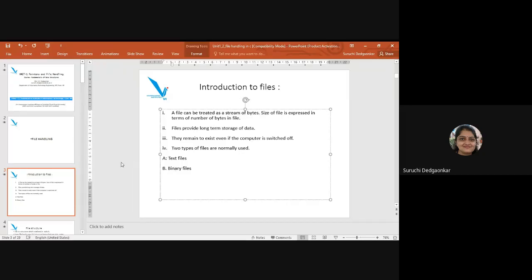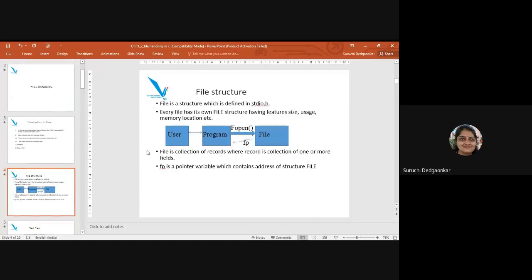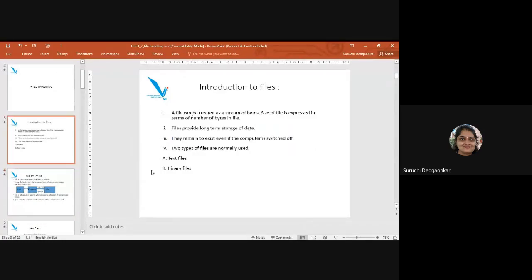Now, what is a text file? In a text file, the data is stored in terms of the ASCII values of the text. And what is a binary file? The data is stored as binary values, zeros and ones.